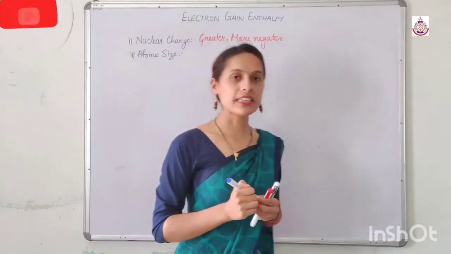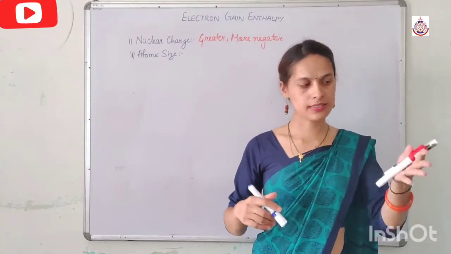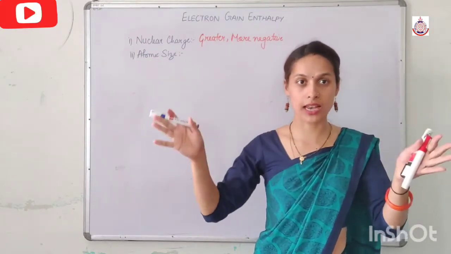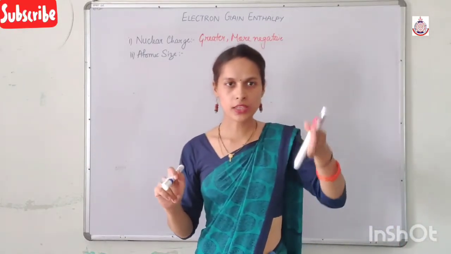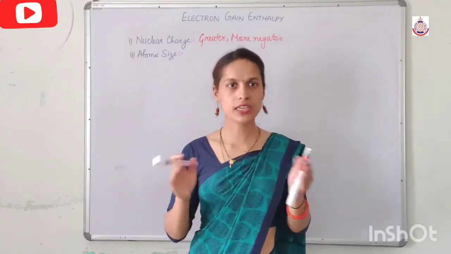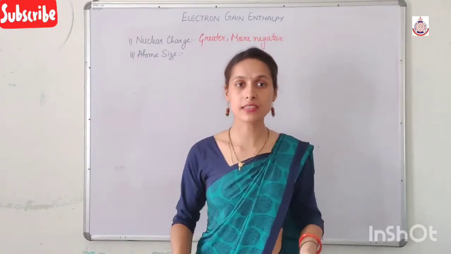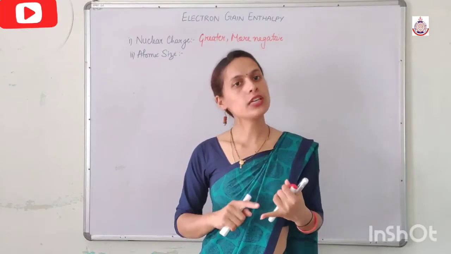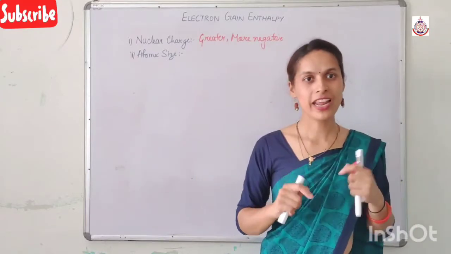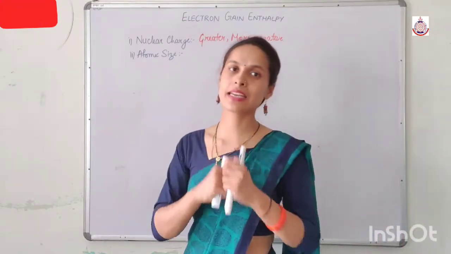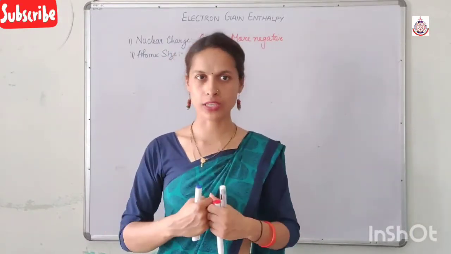As the atomic size increases, the distance between the nucleus and the outermost shell, in which we are adding an extra electron, increases. And if the distance between the nucleus and the outermost shell increases, the force of attraction decreases. Due to the decrease in the force of attraction, it becomes difficult for that atom to accept an extra electron, as a result of which we get a less negative amount of electron gain enthalpy, and in some cases we get positive electron gain enthalpy.